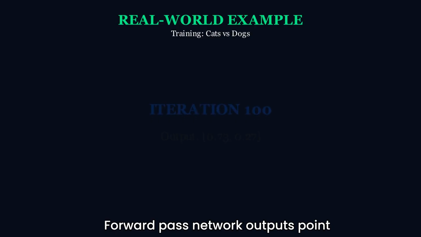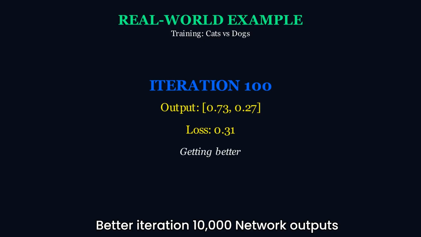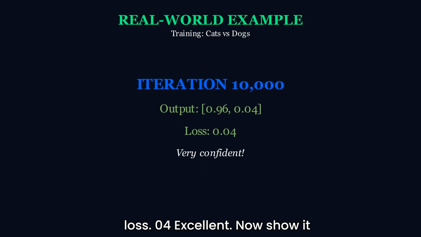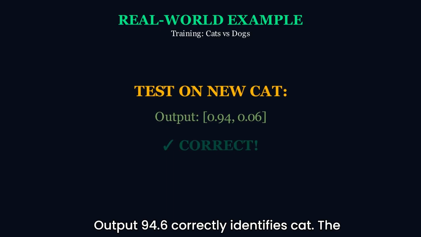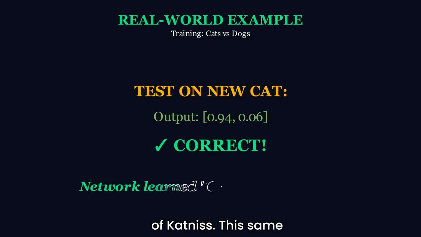Iteration 100. Same cat image. Forward pass. Network outputs 0.73, 0.27. More confident. Loss 0.31, better. Iteration 10,000. Network outputs 0.96, 0.04. Very confident cat. Loss 0.04. Excellent. Now show it a new cat it's never seen. Output 0.94, 0.06. Correctly identifies cat. The network has learned the general concept of catness.